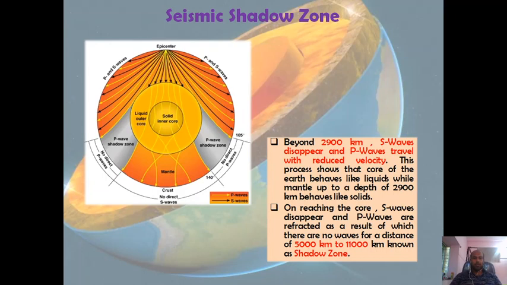These are the two divisions of shadow zone. One is the P wave shadow zone, another one is the S wave shadow zone. In the P wave shadow zone, no direct P waves as well as S waves are received. In the S wave shadow zone, no direct S waves are received.